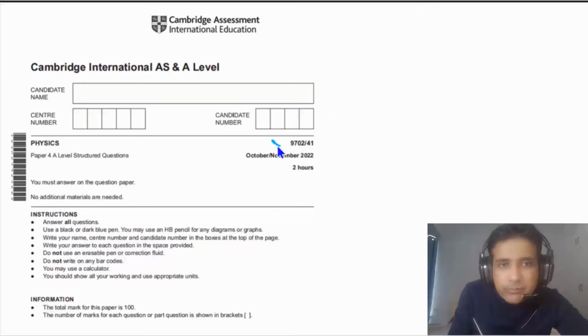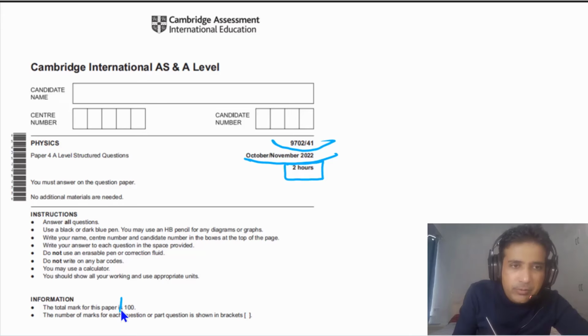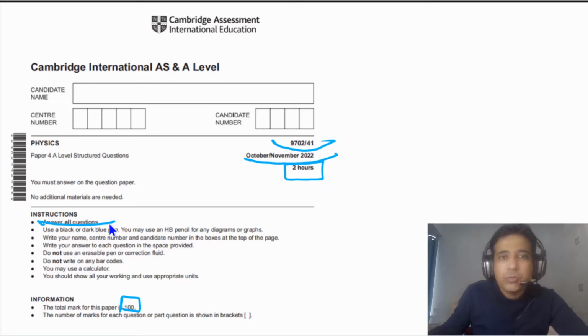In today's class, we will discuss paper 4.1 from October-November 2022. The total time for this exam is 2 hours, the total mark for this paper is 100, and you need to answer all questions on this paper.